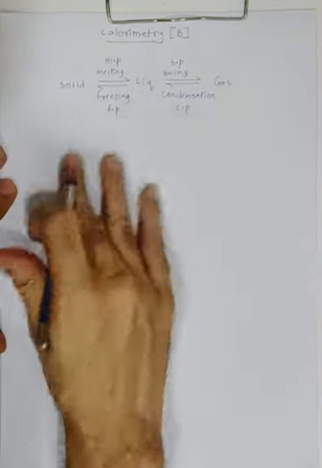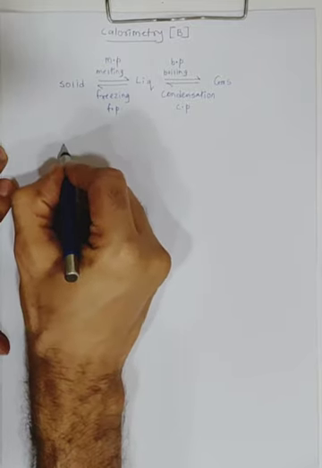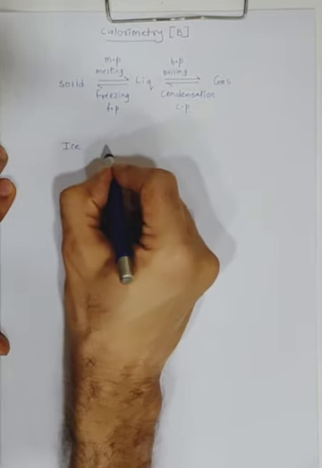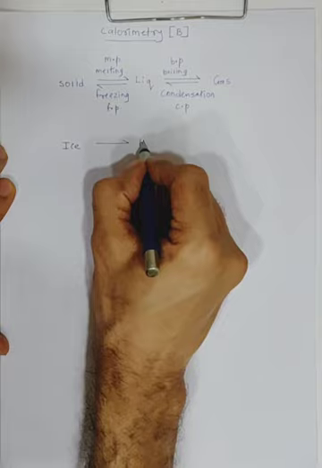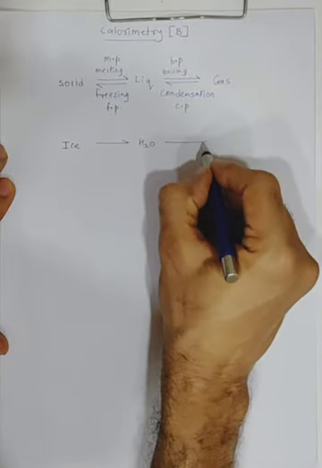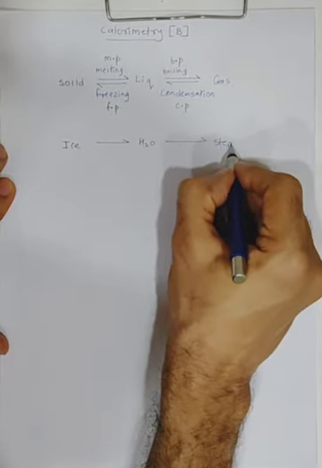Now what I wrote was in general about any substance, solid to liquid, liquid to gas. But the same thing if I write for ice, see what would it become? When you heat up ice, it will convert into water. When you heat up water, it will get converted into steam.